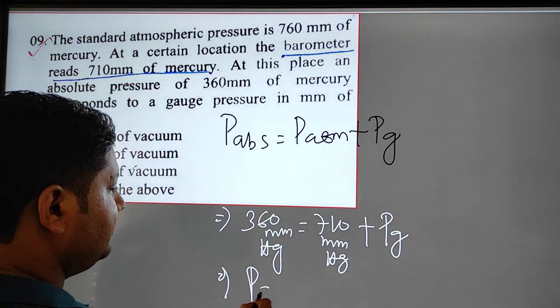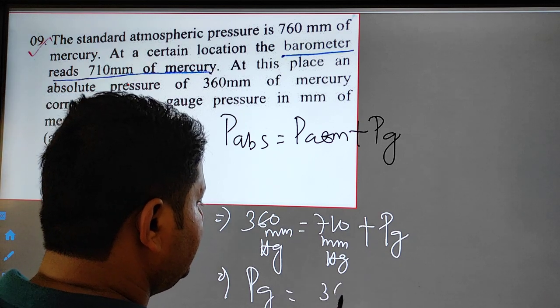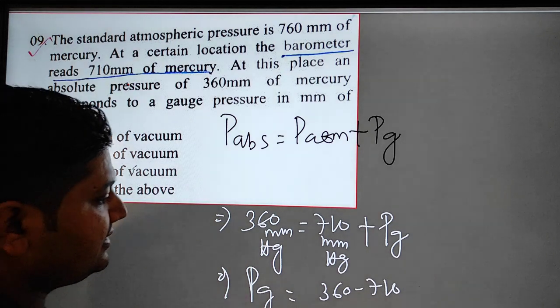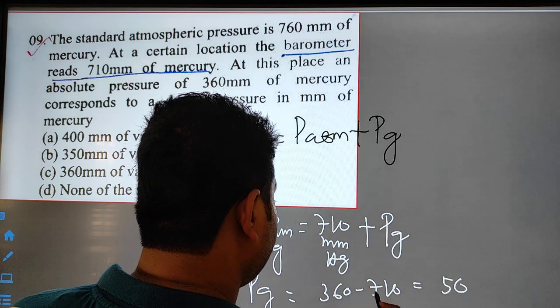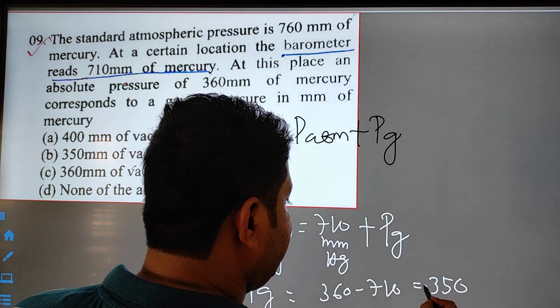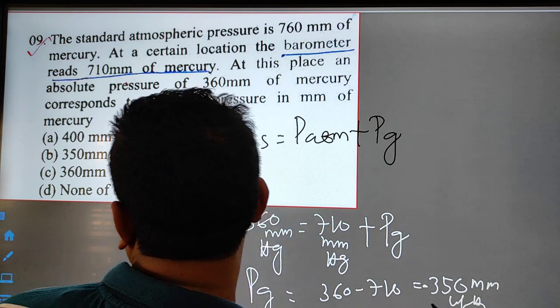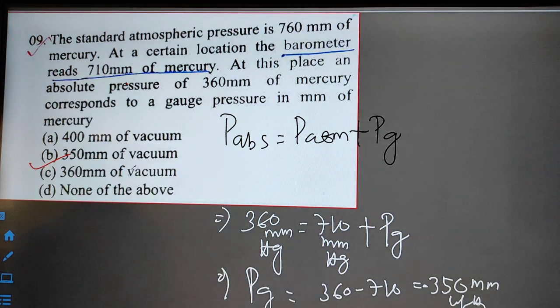So the gauge value is 360 minus 710. How much is this? This is negative 350 mm of Hg. It means 350 mm of vacuum.